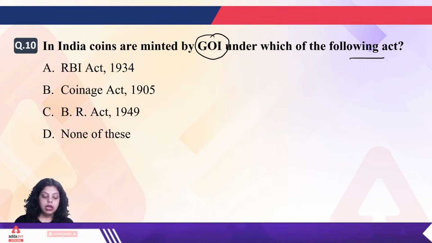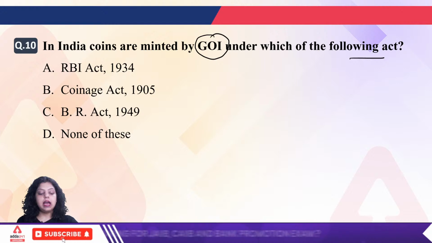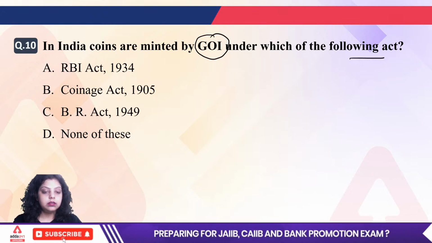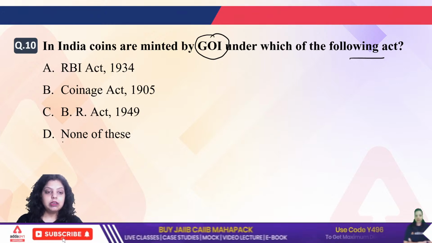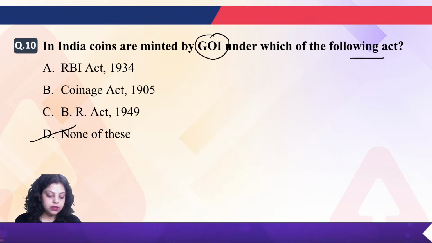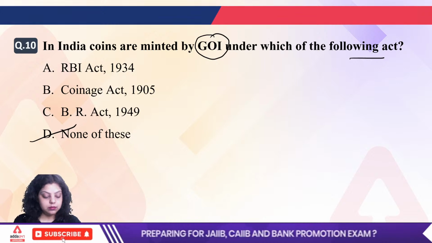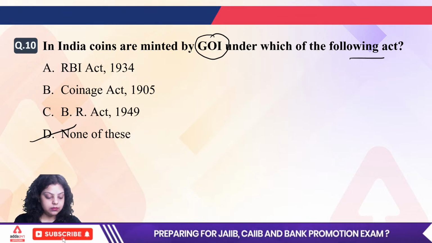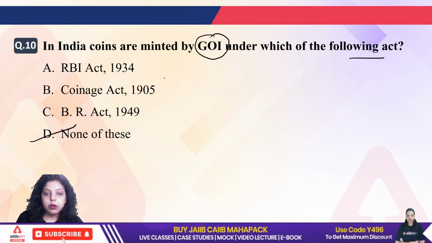Everyone is going with option B, and here everyone is wrong, because the right answer is none of these. And why none of these? Because the year of the Coinage Act is 1906.